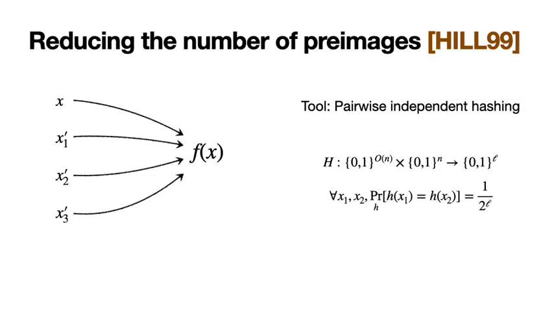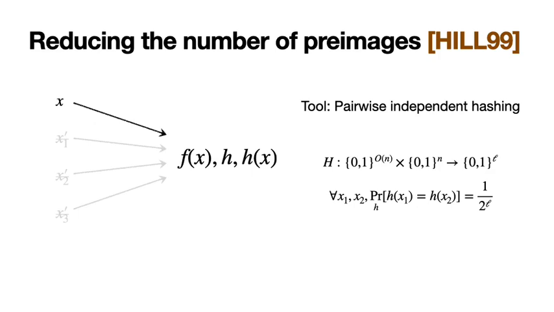And as a standard, we will abuse notation slightly and use small h to refer to both the key and the function corresponding to the key. So the goal of using this hash function is we want to eliminate the ambiguity in preimage given f of x, because given f of x, we don't know what the preimage was. It could be x, it could be x1 prime, x2 prime, x3 prime, all different values that collide on f of x. So by giving out more information about the preimage, we want to eliminate this ambiguity and therefore fix a single preimage. And we do this by appending the hash of x to the function output.